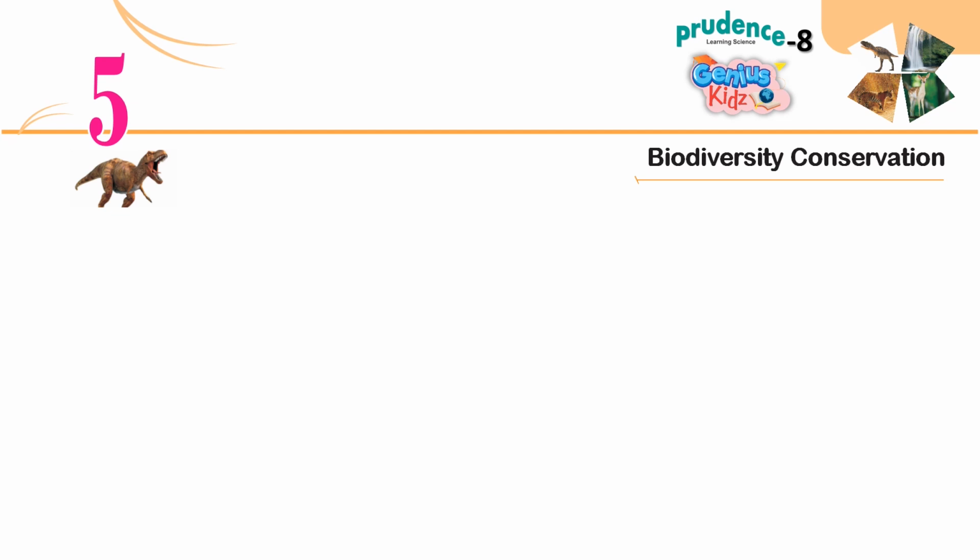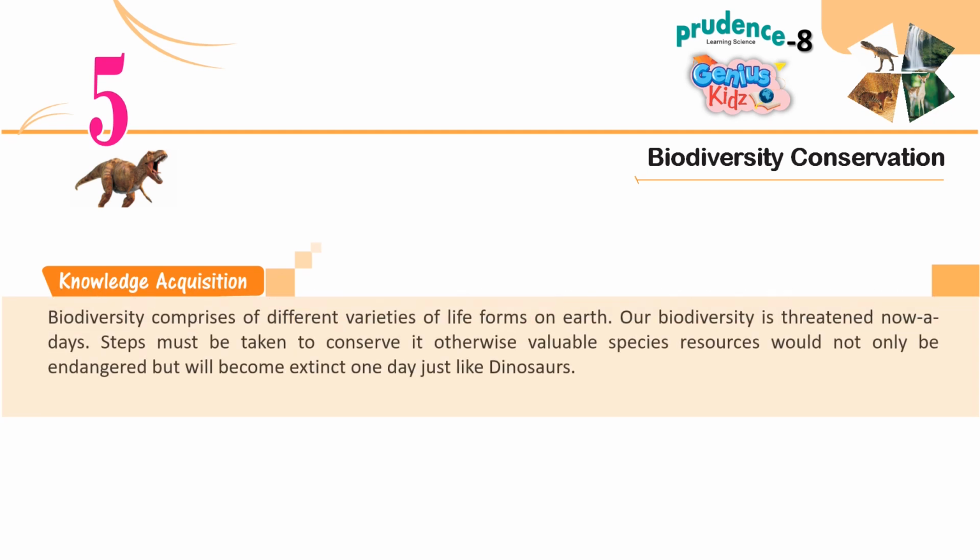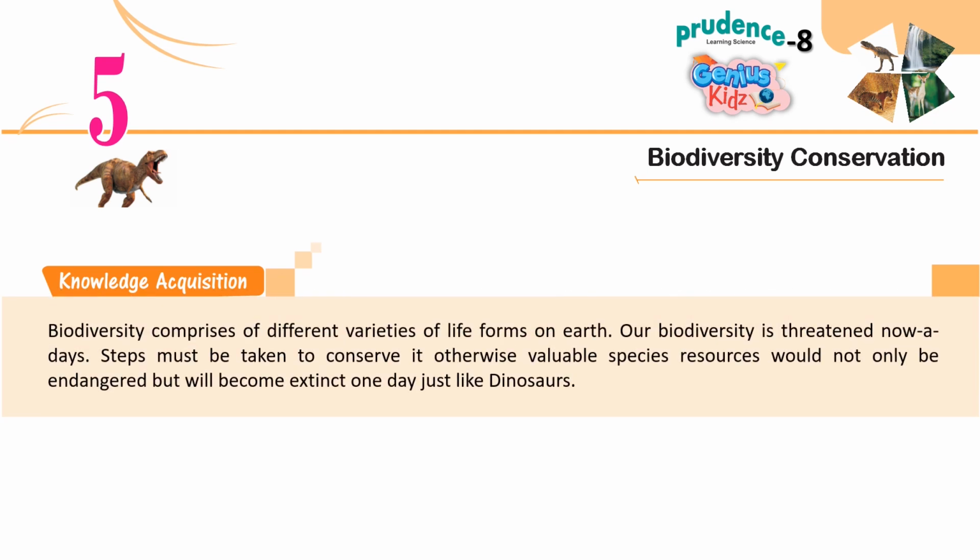Chapter 5. Biodiversity Conservation. Knowledge Acquisition. Biodiversity comprises different varieties of life forms on Earth. Our biodiversity is threatened nowadays. Steps must be taken to conserve it, otherwise valuable species resources would not only be endangered but will become extinct one day, just like dinosaurs.